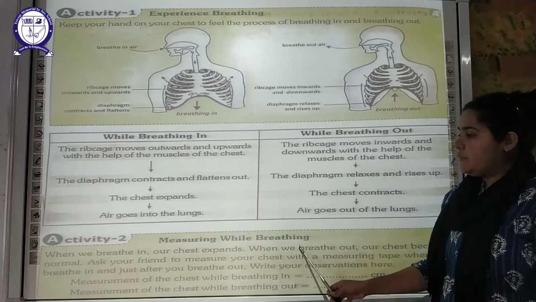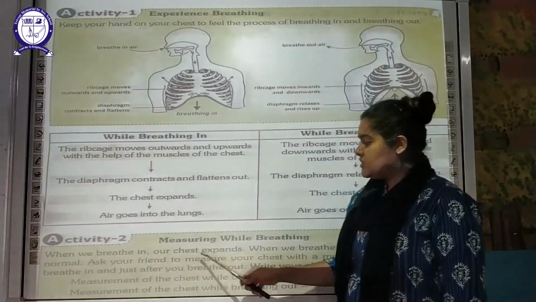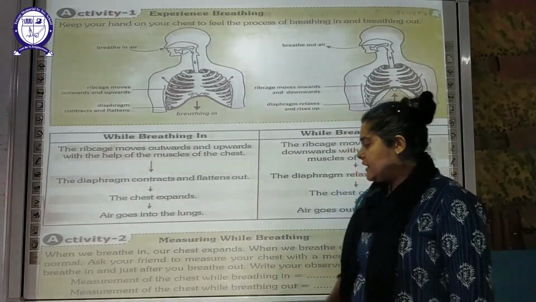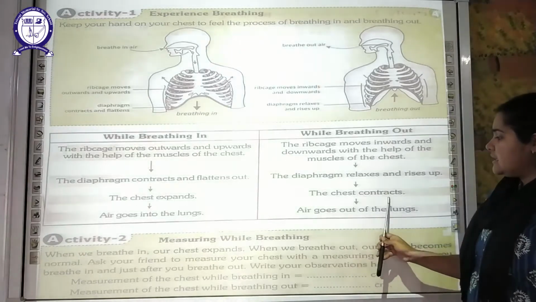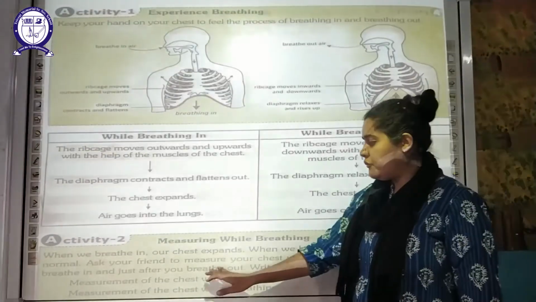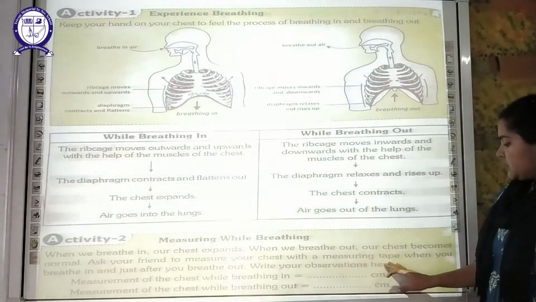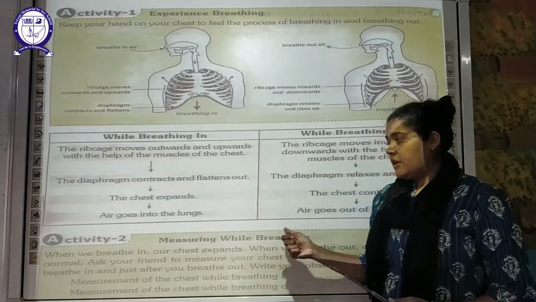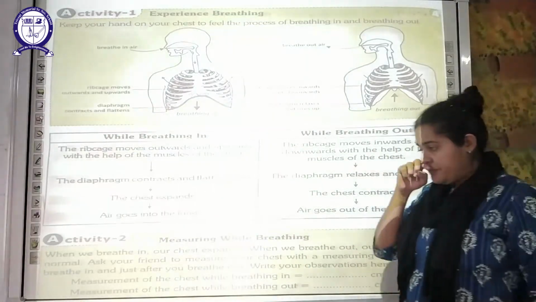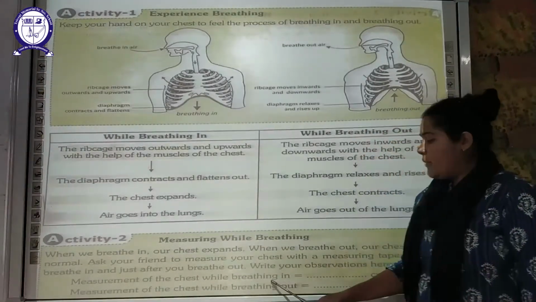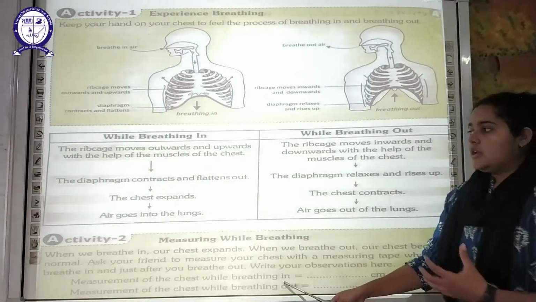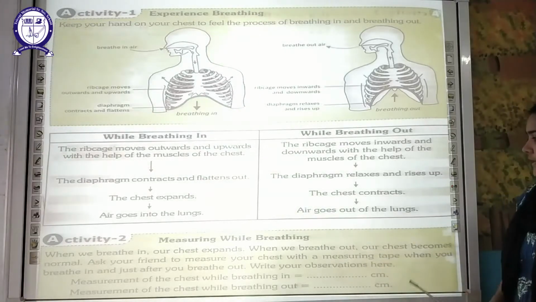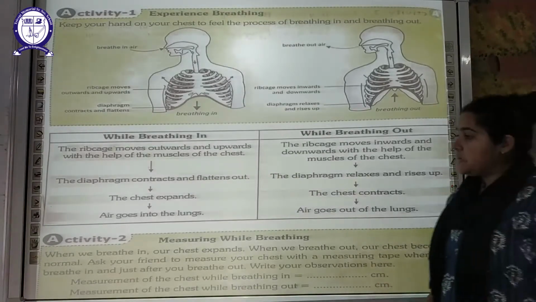Now, measuring while breathing. So when we breathe in, our chest expands. I have told you, when you take in air, your chest is expanding, and when you breathe out, your chest is contracting. So you can ask your friend to measure your chest with a measuring tape while you are breathing in air. That means your chest is expanded, and when you are breathing out, your chest is contracted. So you can write that down in centimeters over here.